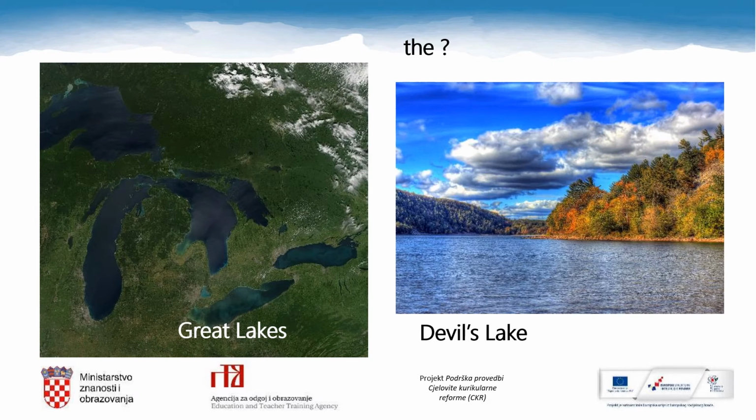I have also wanted to visit these two places. Can you help me with their names? Where should I put the definite article the? In front of Great Lakes, yes. If there is a group of lakes, we use the definite article the, so we say the Great Lakes. If there is only one lake, we use zero article, so we say Devil's Lake.